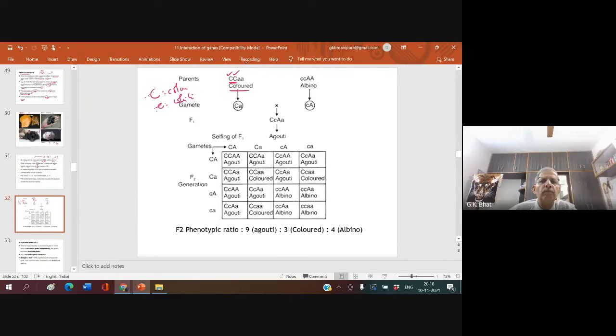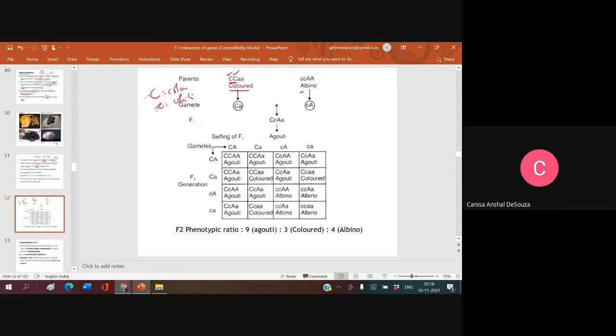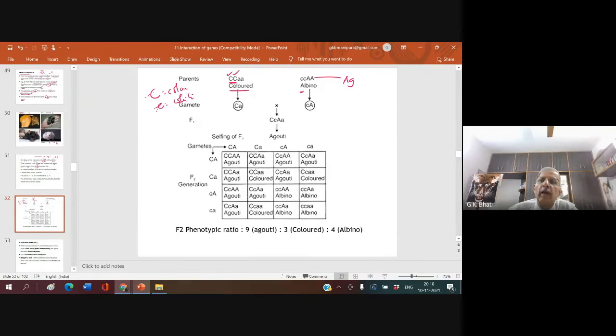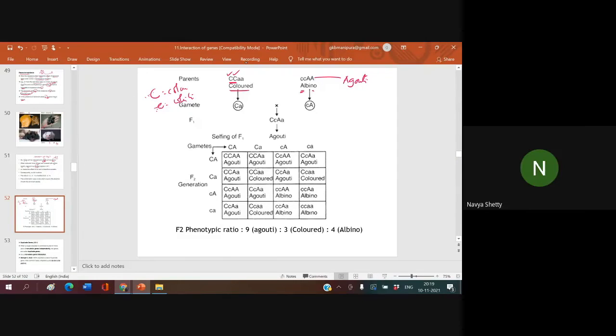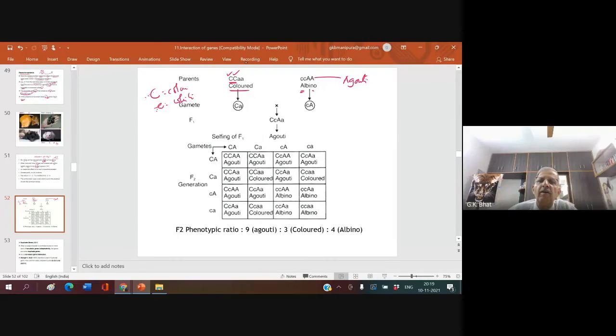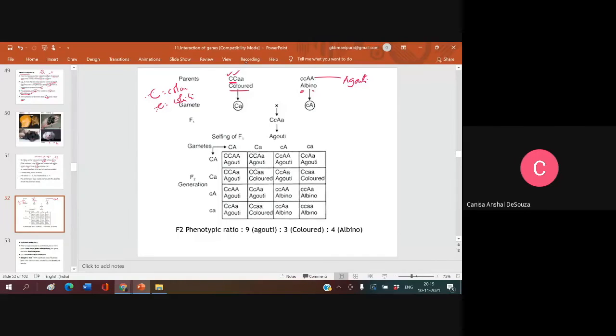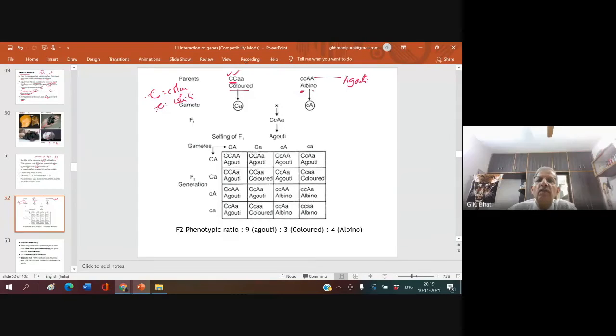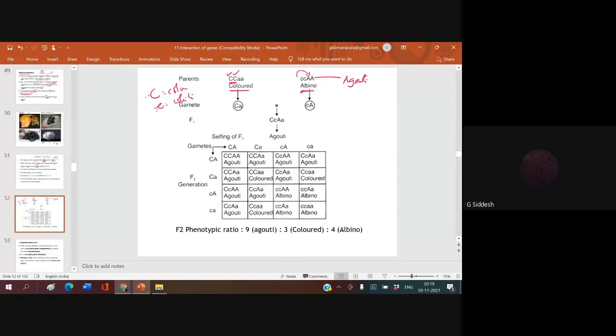Here, this is colored because of capital C. This is albino. Why? Small a is for agouti, colored one, grey one. But why is it albino? Can you say? C is recessive and it is in homozygous condition. This is epistatic over A. So it is albino.